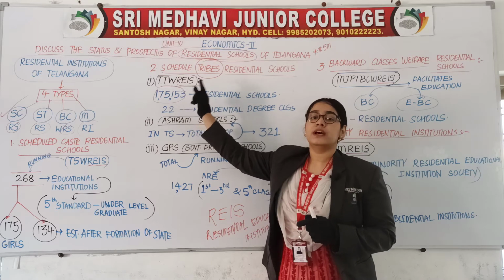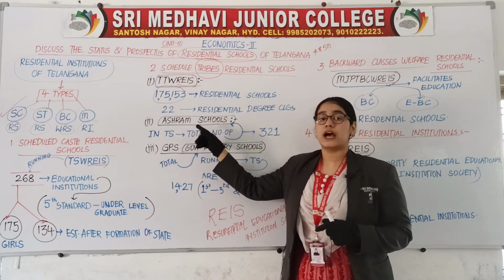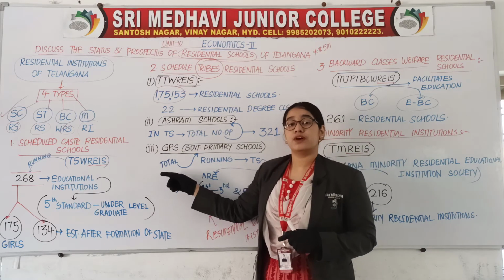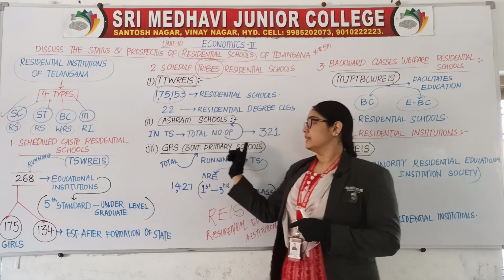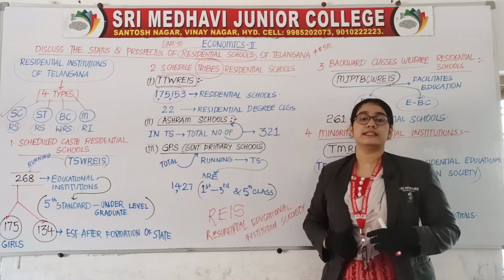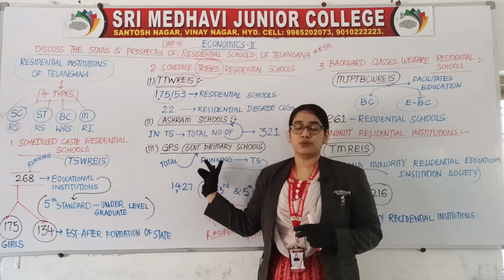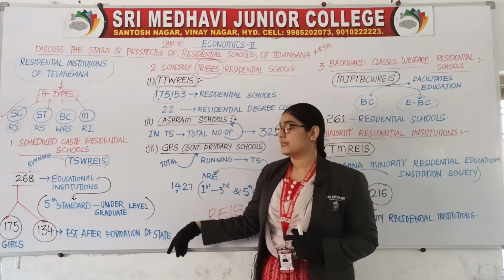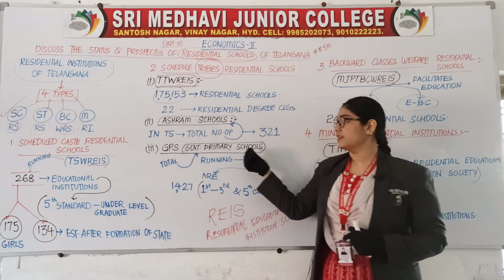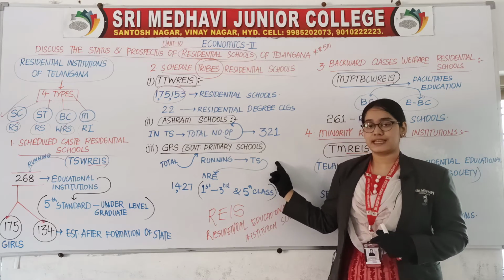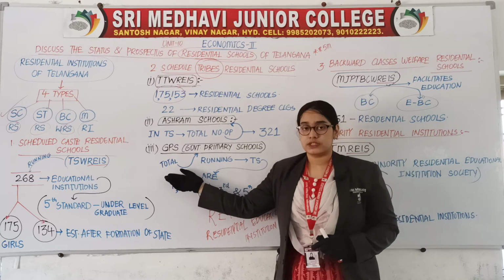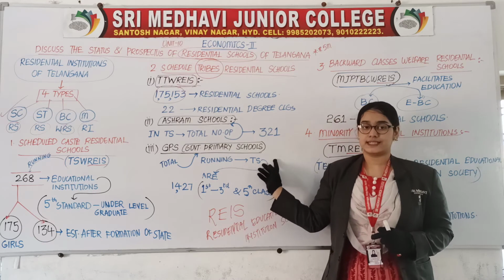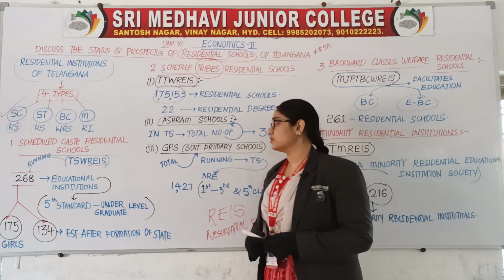First one was TTWREIS. Second one was ashram schools. Third one is GPS. GPS means what? Government primary schools. What is the full form of GPS? Government primary schools. Let us see the total government primary schools running in Telangana state. How to form the sentence? Total government primary schools running in Telangana state are 1427.